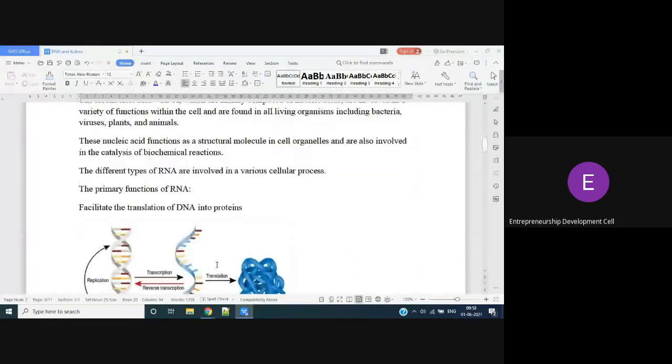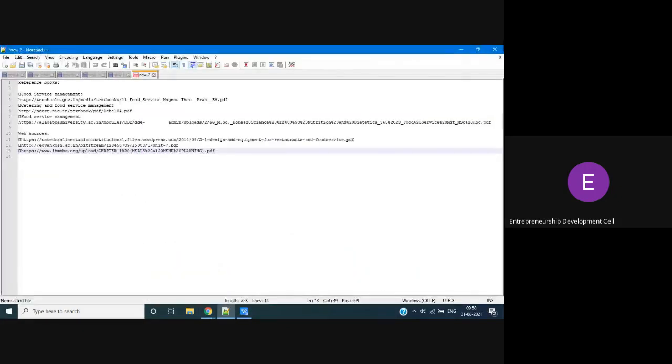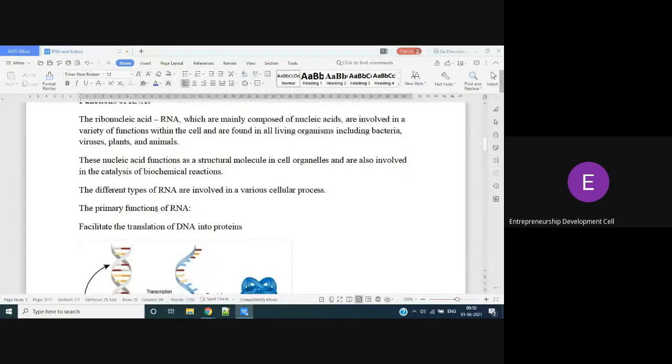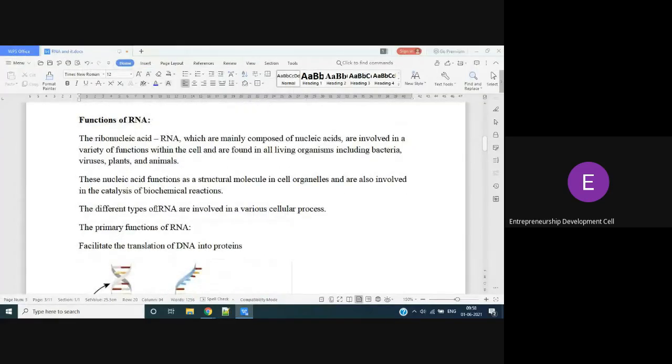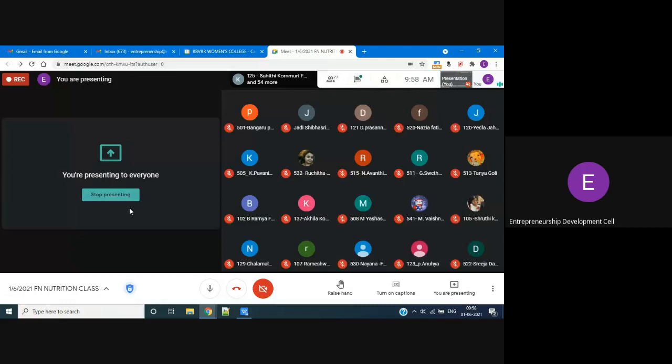Now coming to the functions of RNA. So what are the functions of RNA? It is involved in the functioning of the cell. Whether it is a bacterial cell, virus, plants, animals, humans, anything you take, the basic functioning of the cell is dependent on RNA.